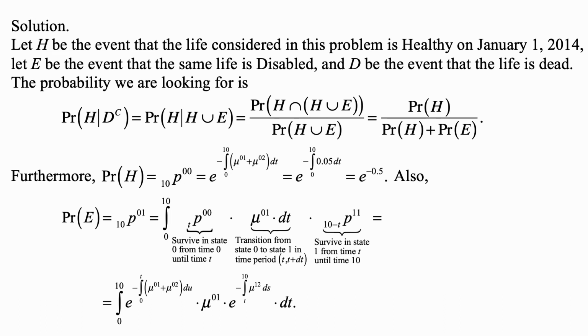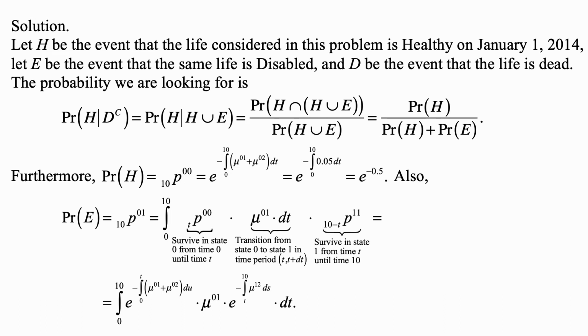This is very straightforward. It's the probability over 10 years that at some point during those 10 years, this healthy person becomes disabled and then stays disabled, doesn't go anywhere else.